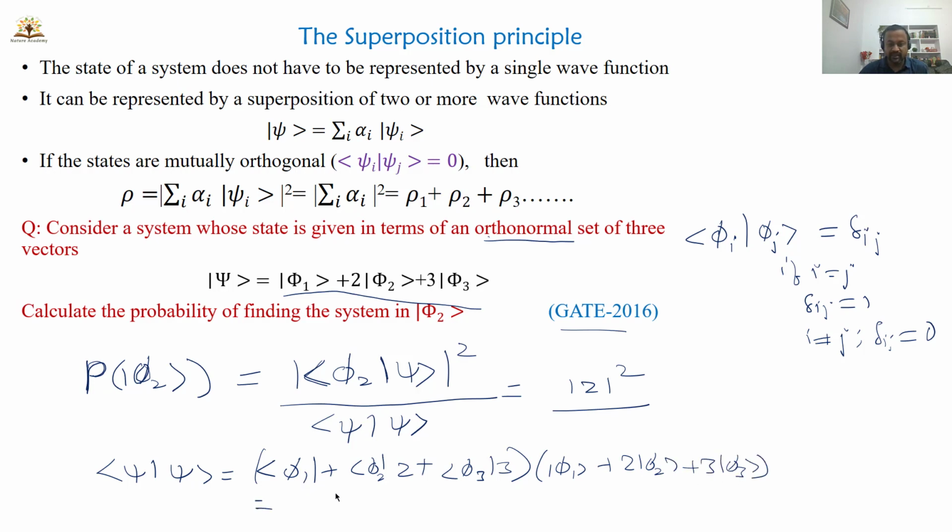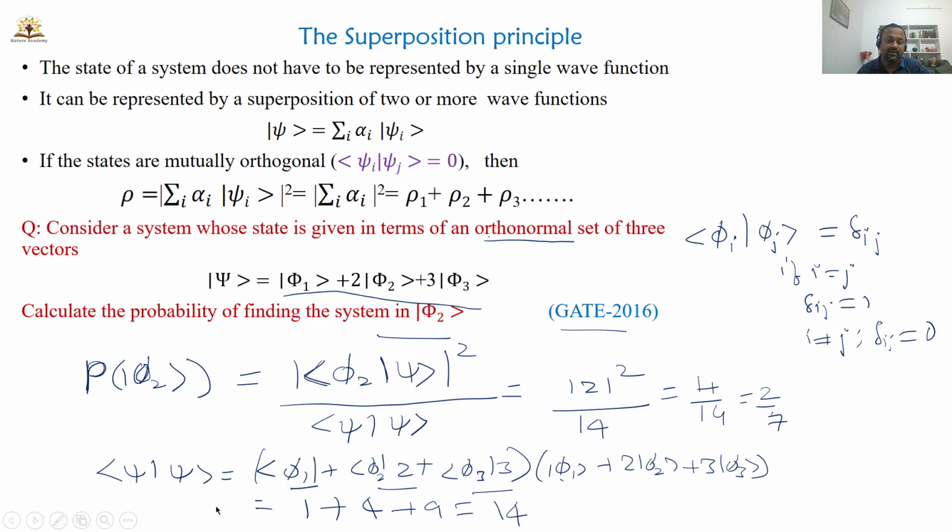So check the normalization constant. Psi 1 into psi 1 is 1, 2 into 2 is 4, and 3 into 3 is 9. So what is the normalization constant here? 14 is the normalization constant. The cross terms, bra psi 1 into ket psi 2, are 0 since they are orthonormal. So here you will get 14. So 4 by 14, that is 2 by 7. So the probability of finding the particle in the state psi 2 is 2 by 7.